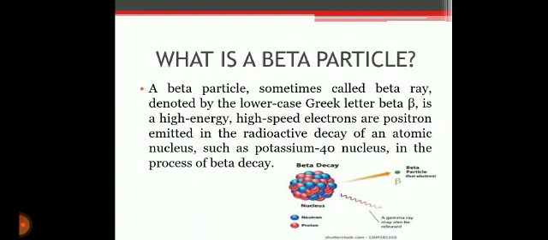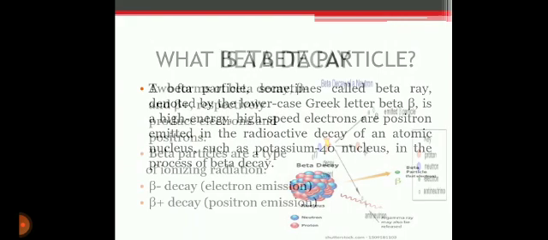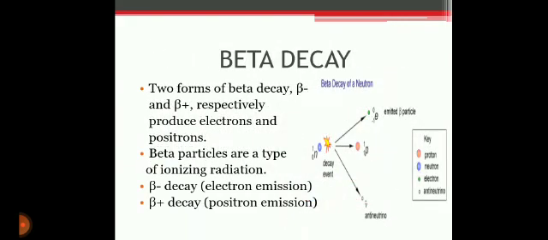Beta particles with an energy of 0.5 MeV have a range of about 1 meter in air. The distance is dependent on the particle's energy. Beta particles are a type of ionizing radiation and for radiation protection purposes are regarded as being more ionizing than gamma rays but less ionizing than alpha particles. The higher the ionizing effect, the greater the damage to living tissue but also the lower the penetrating power of radiation.